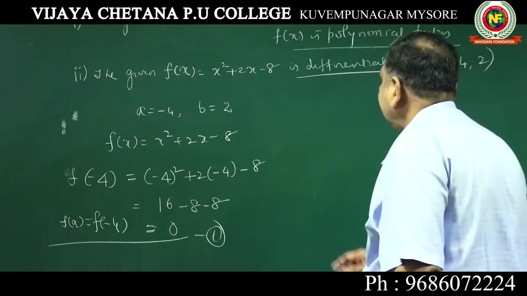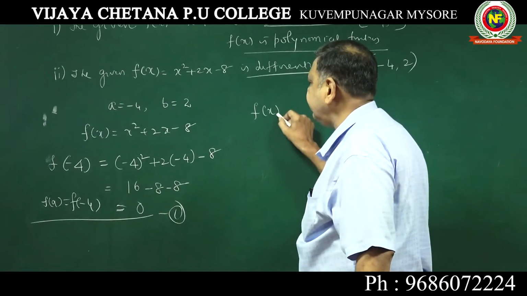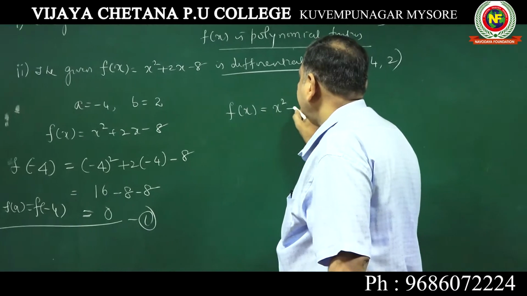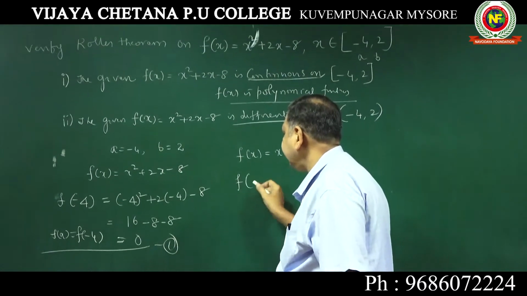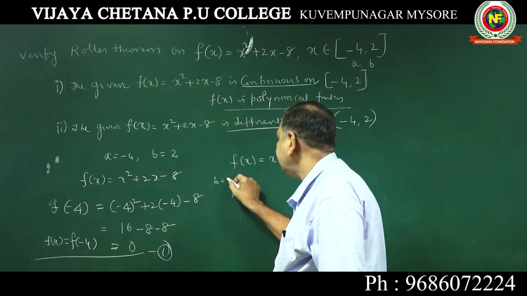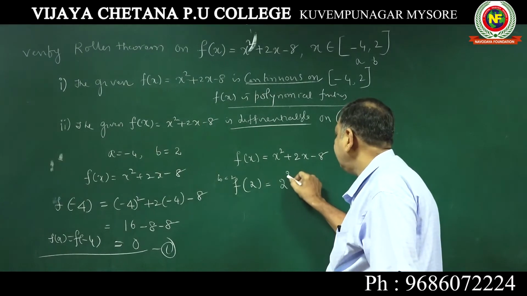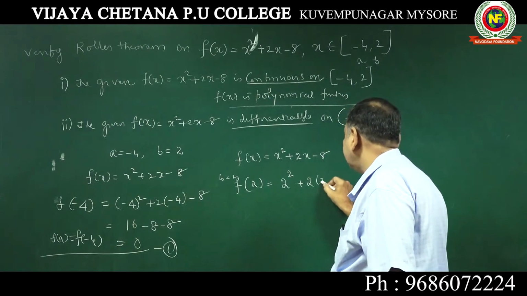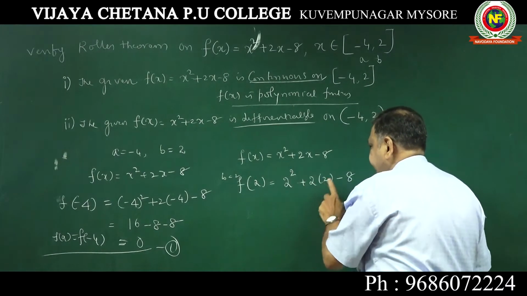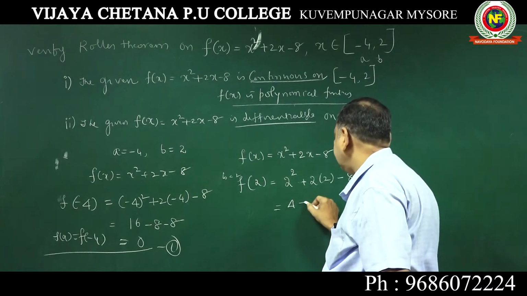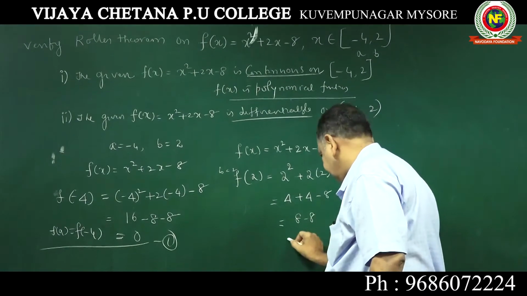Now find out similarly f of B. B is 2. So again f of x is equal to x square plus 2x minus 8. Now f of B is f of 2, which is equal to, wherever x, put 2: 2 square plus 2 into 2 minus 8. Now it is 4 plus 4 minus 8, 8 minus 8, it is 0.